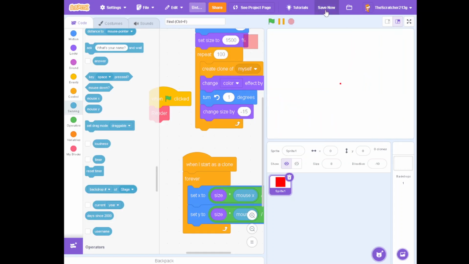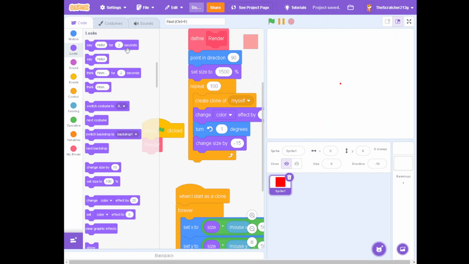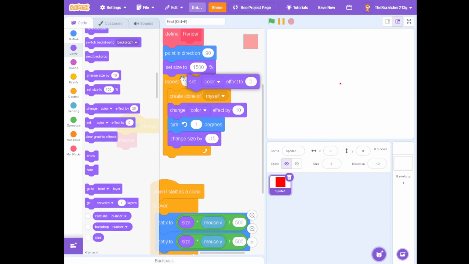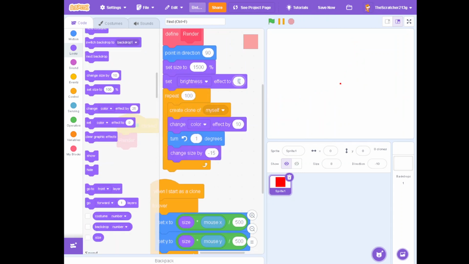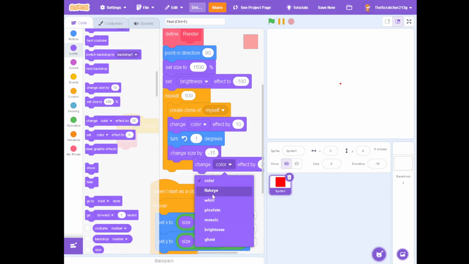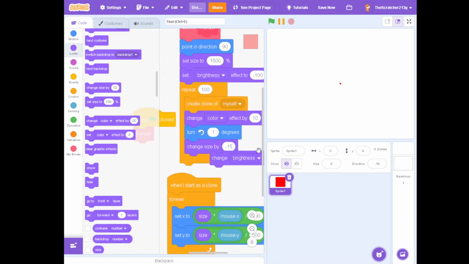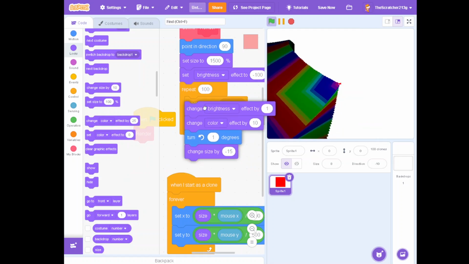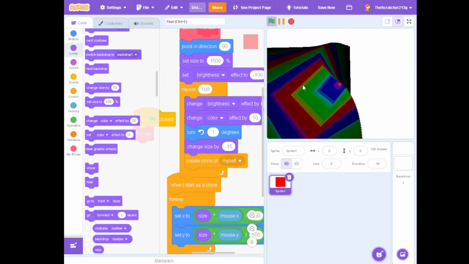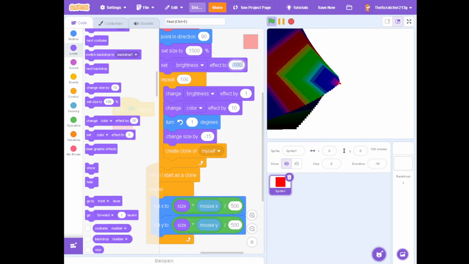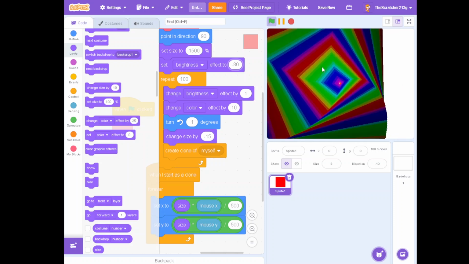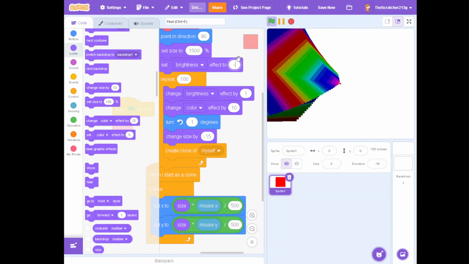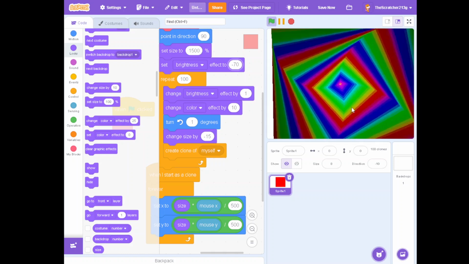Let's go over here and repeat 100 times. Let's set the brightness to -100, so that we just change the brightness by one. Yeah, one. And as you can see, we have this little cool effect. So overall, it looks pretty cool. Just put like -80, and alright, -70. Alright, there.